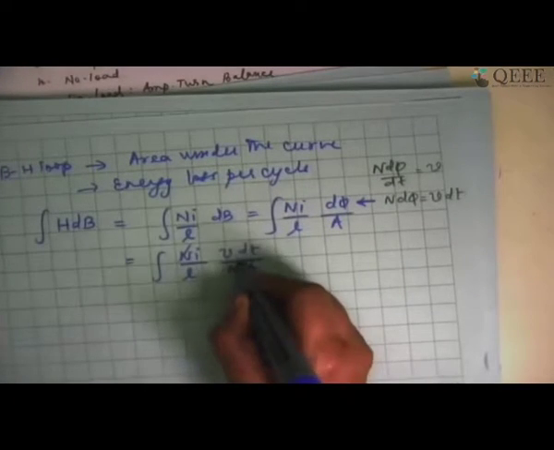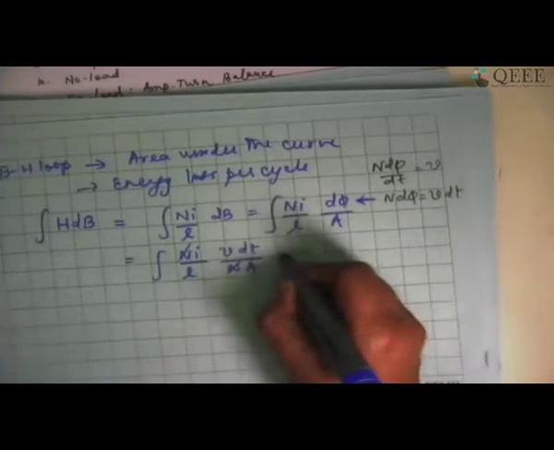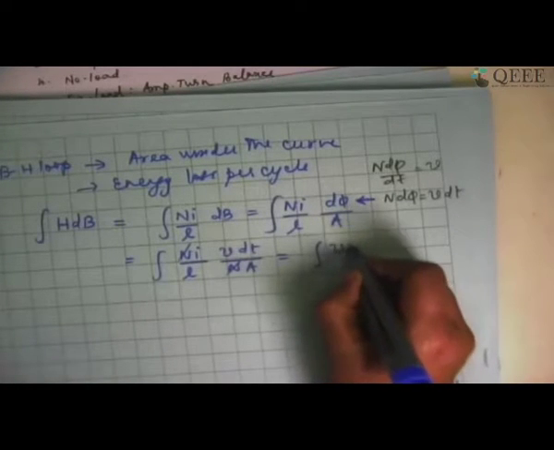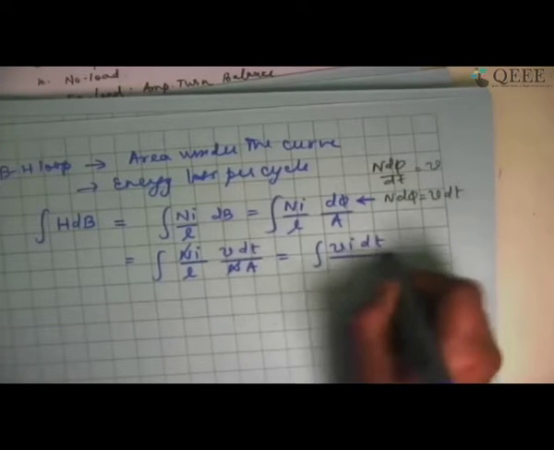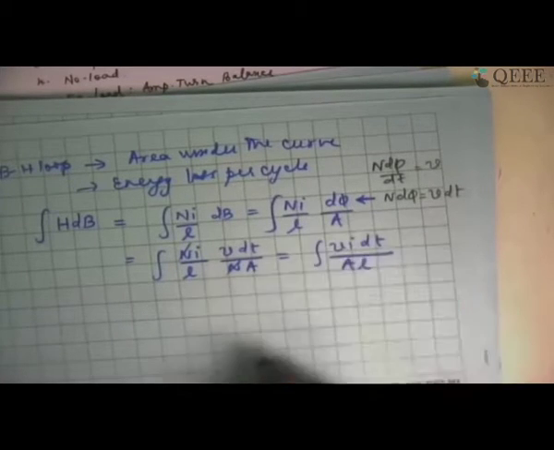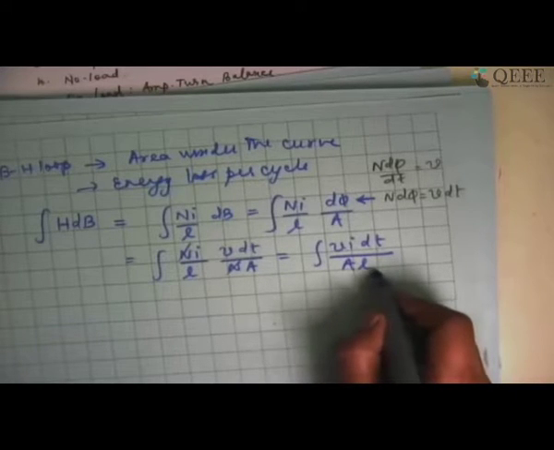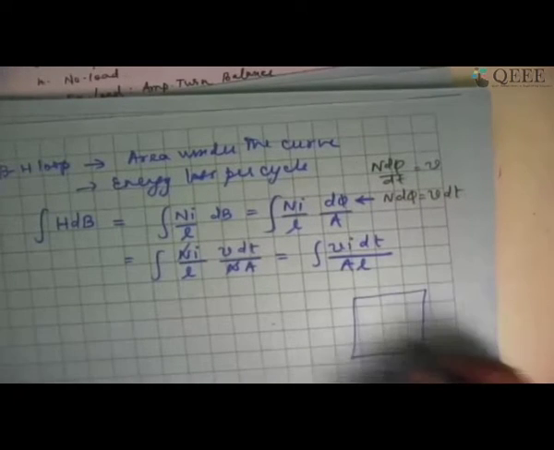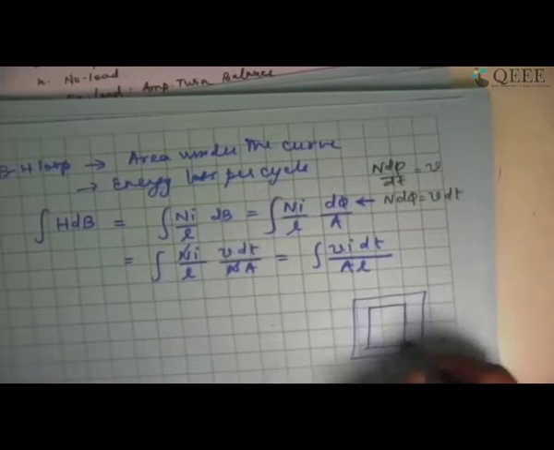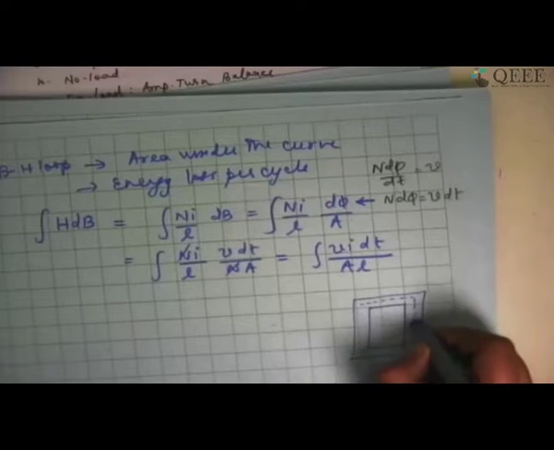I can cancel this N and this N, and say this is essentially Vi dt divided by AL. A is the area of cross section of the core. L is the length of the magnetic circuit, which means the magnetic field line length. If this is my core, the average length of the magnetic field line is given by this dotted line.